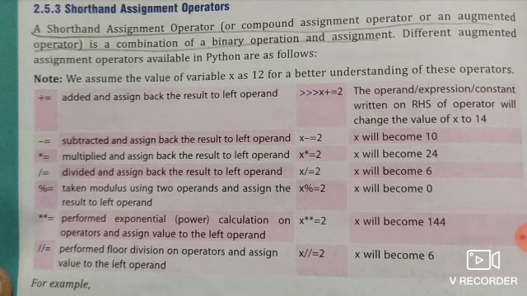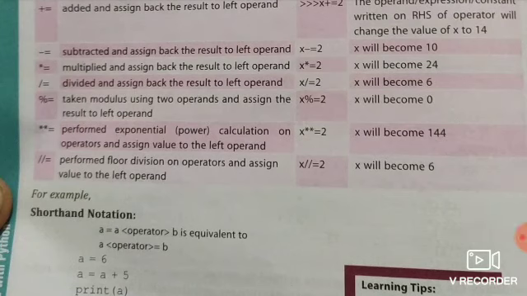Then the double multiplication equal to operator. When we apply this, x double multiplication equal to 2 means x to the power 2. The value of x is 12, so 12 to the power 2, and x will become 144. Then the floor division operator with assignment, which assigns the value to the left operand. So x double forward slash equal to 2, then x will become 6. It means the value of x divided by 2 and provided as a whole number.